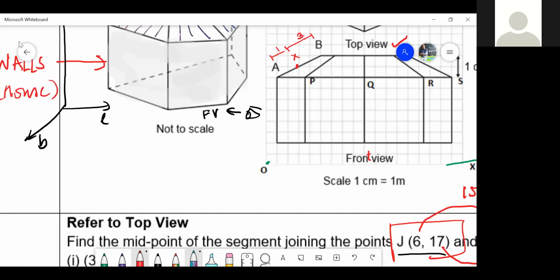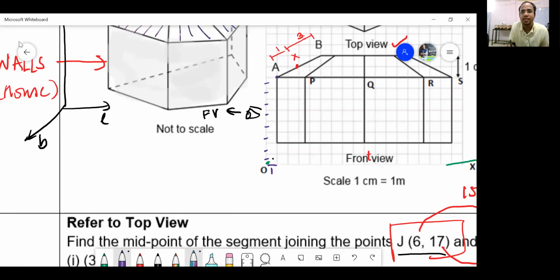Now let me calculate the coordinates of A. A is how many boxes above? See, this is A. A's coordinates can be found using the X and Y axis. X axis is how much? 1 unit. And Y axis: 1, 2, 3, 4, 5, 6, 7, 8. So this point A is nothing but (1,8). Agreed, all of you? Yes or no?